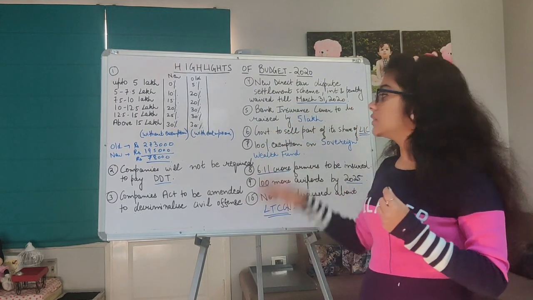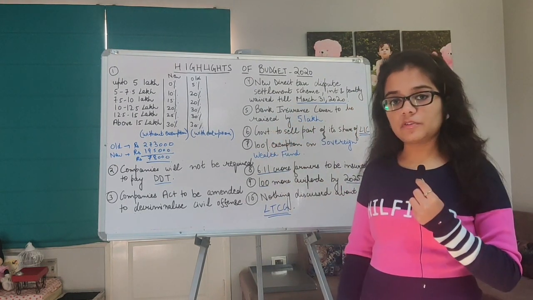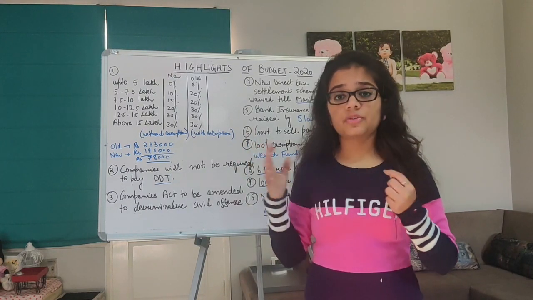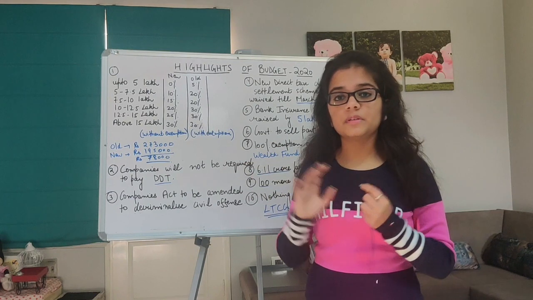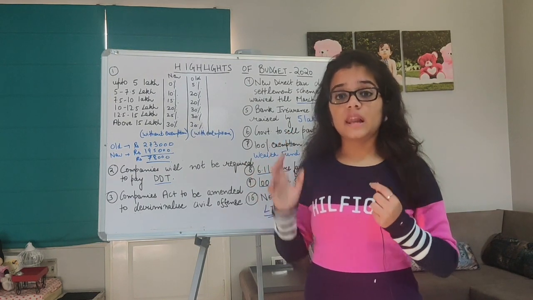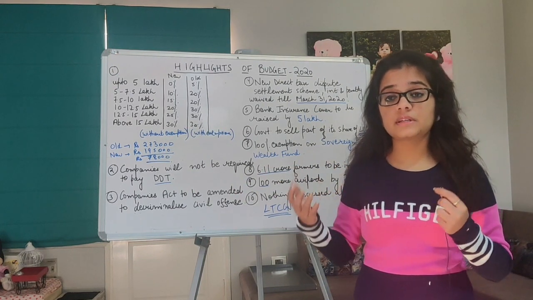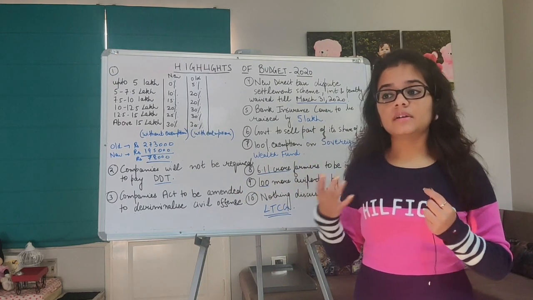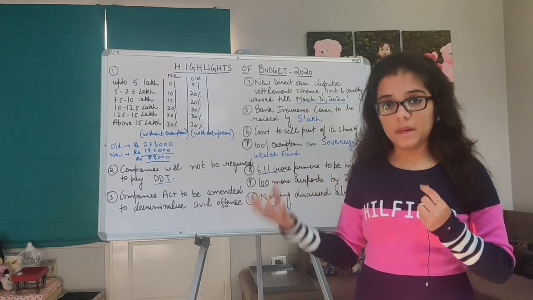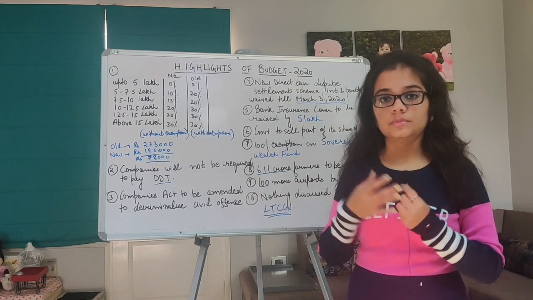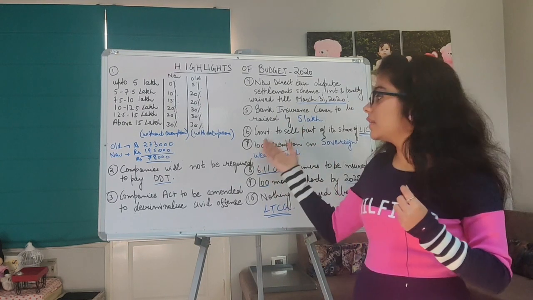The next point is government to sell part of its share of LIC. This is again a very controversial topic. I won't be discussing this in detail. LIC, ये बोला गया कि government will be selling the part of LIC through its IPOs, and which means that अब public जो है वो LIC के shares खरीद सकता है. So let's see इसे क्या होता है.